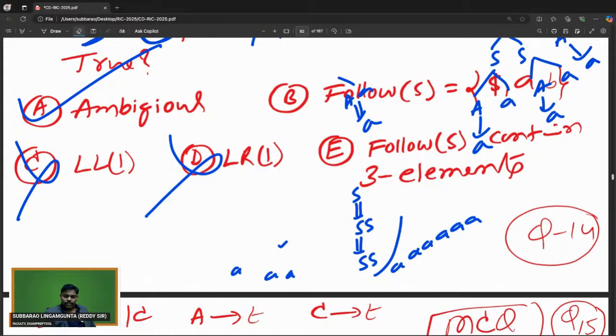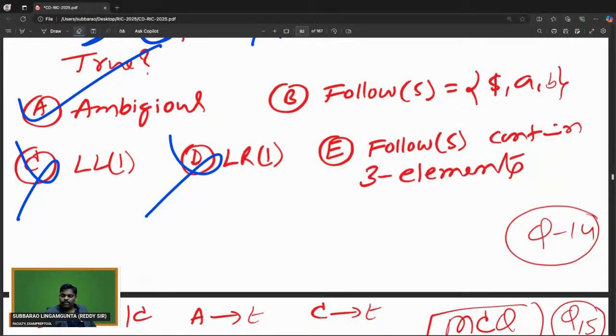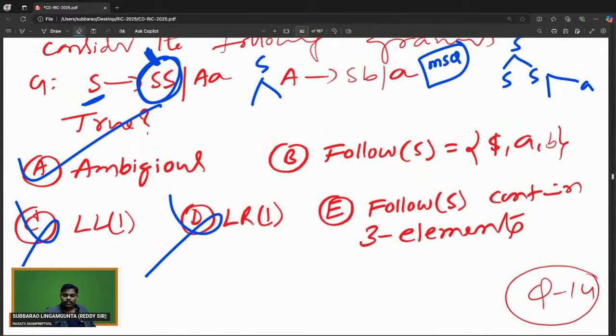See everyone, he is simply and indirectly asking follow. Option B and option E are indirectly asking follow. I will try this. Everyone see, I am trying.